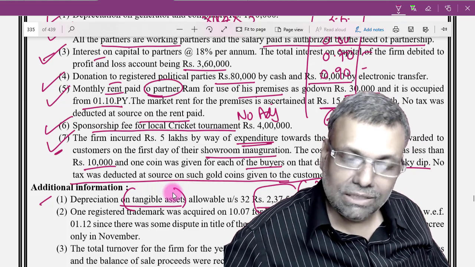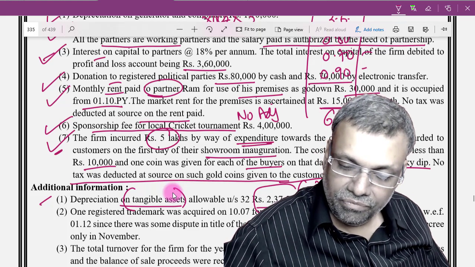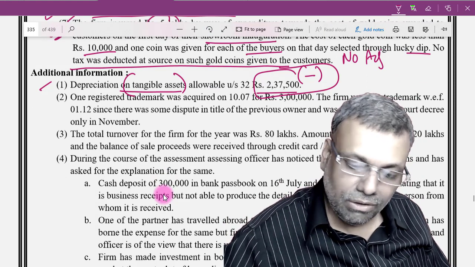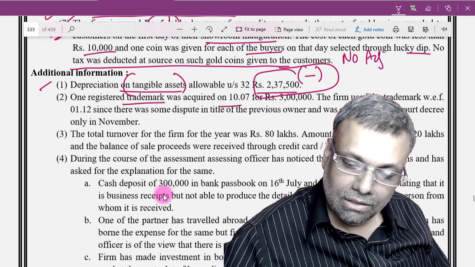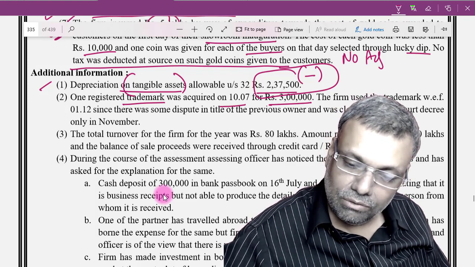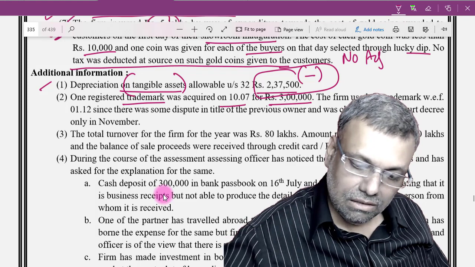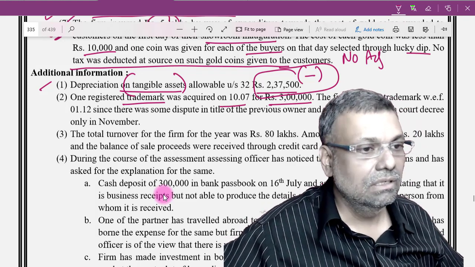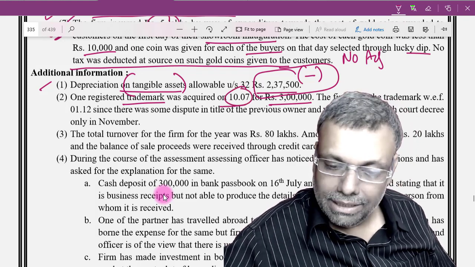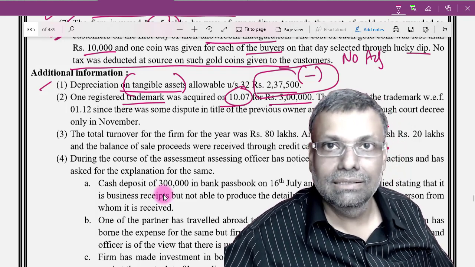Okay, and the firm has incurred 5 lakhs of expenditure. So you don't require any adjustment because it is anyway an allowable item. No adjustment is required for this. Okay, the additional information, one: registered trademark. First point I have already considered. Registered trademark, that means an intangible asset, on 10/7 for 3 lakh rupees. Since there was some dispute on the title and it was cleared through court decree only in the month of November, this particular amount of rupees 3 lakhs, which is trademark acquired, can be subjected to depreciation on intangible asset. That can be a possibility.